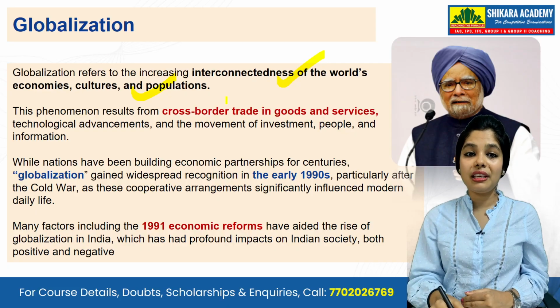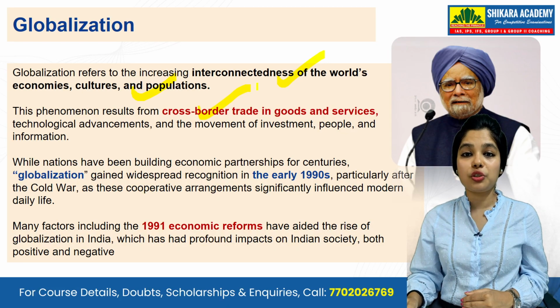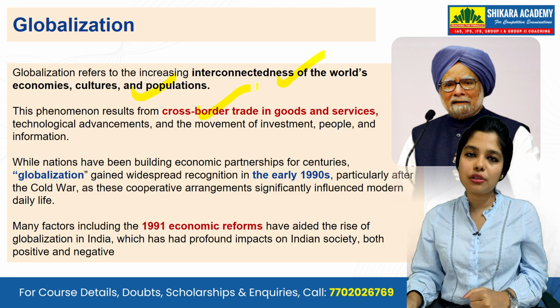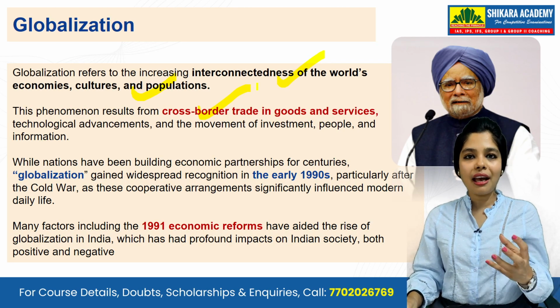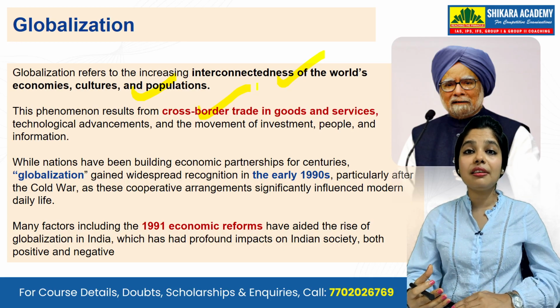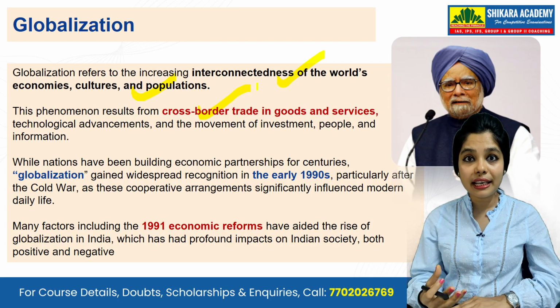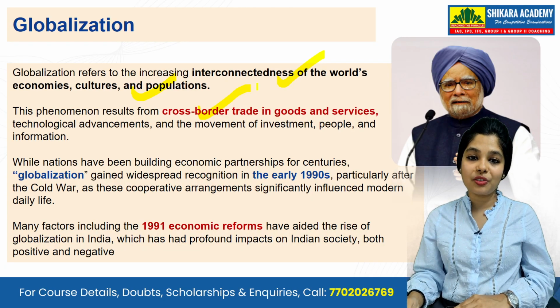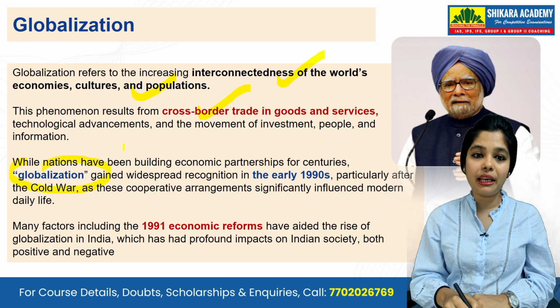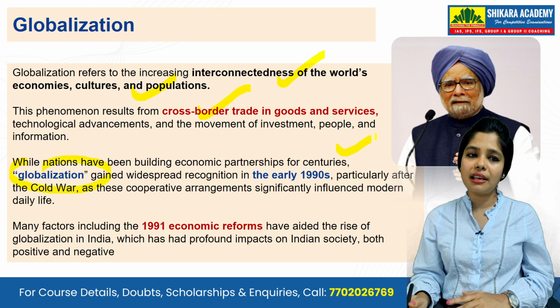In this way we have done cross-border trade in goods and services, and technological advancements also happened, my dear students. We have taken technology from Western countries. We have given our traditional wealth and traditional insights to Western countries. In that way globalization was happening, and most of the countries have started it.